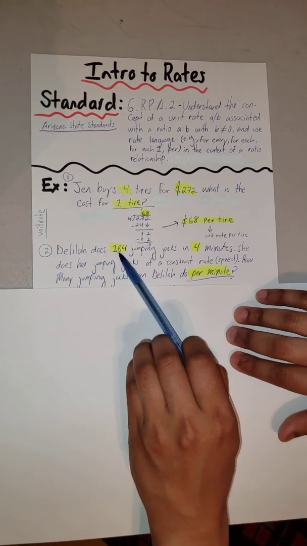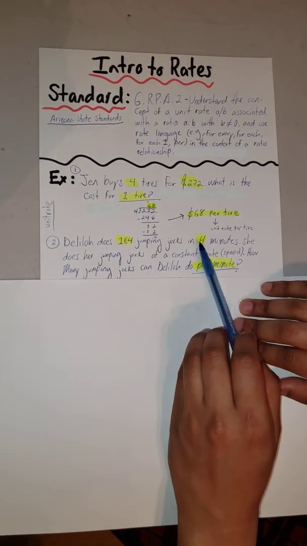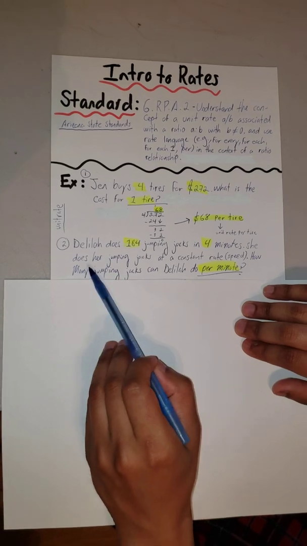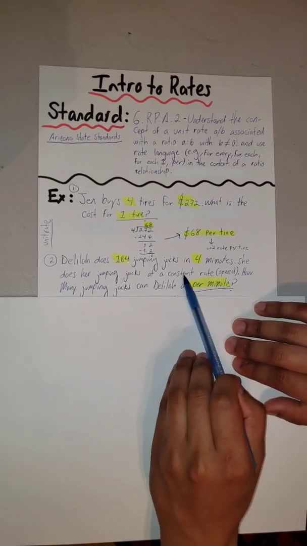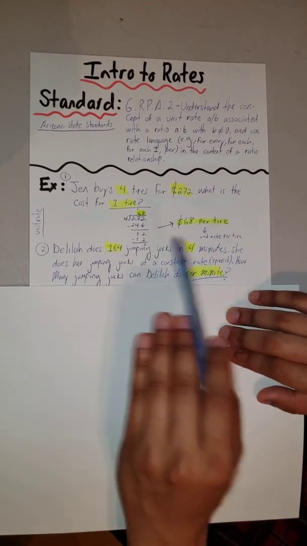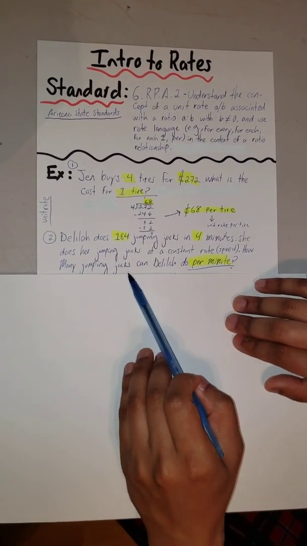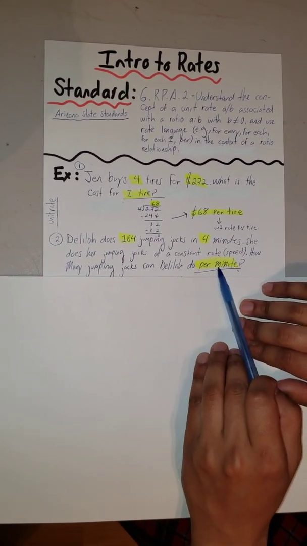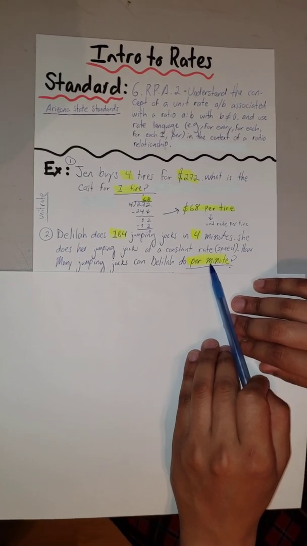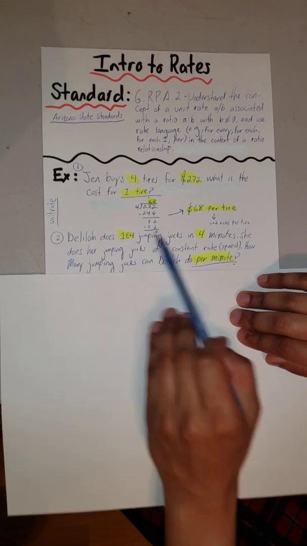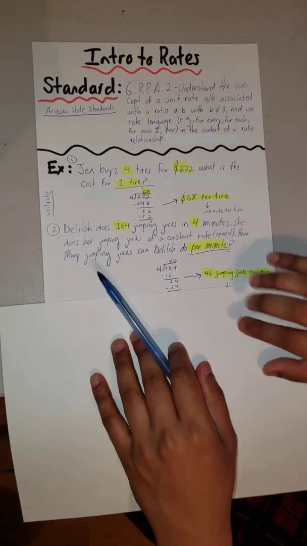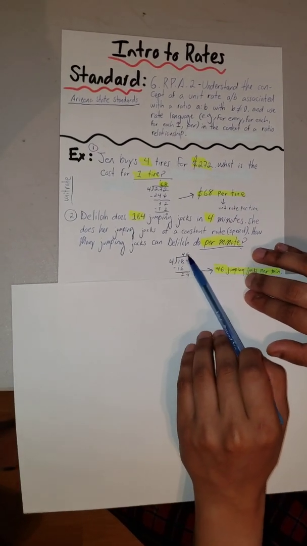Delilah does 184 jumping jacks in 4 minutes. Okay? She does her jumping jacks at a constant rate. That means that the speed is not going to change. No faster, no slower. Okay? How many jumping jacks can Delilah do per minute? Okay? So once again, divide 184 by 4. There you go. It is 46 times.